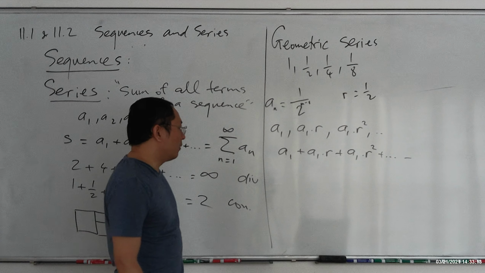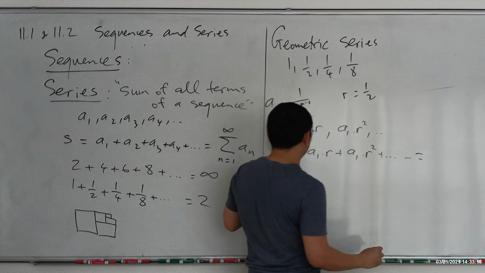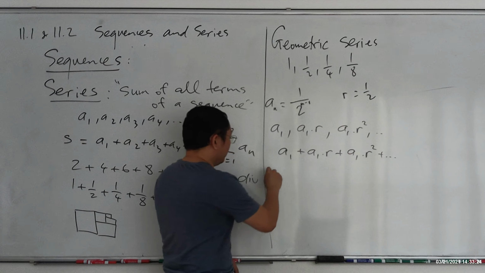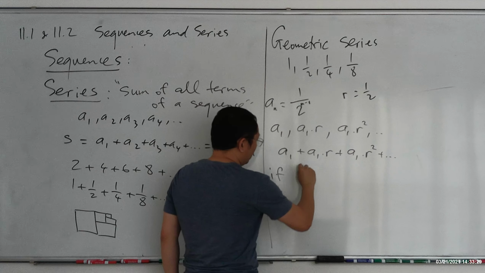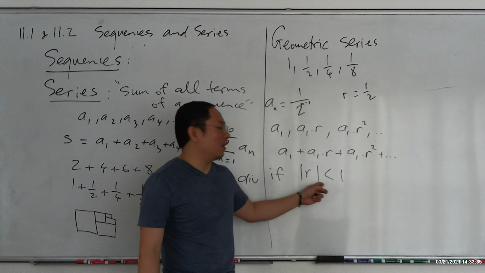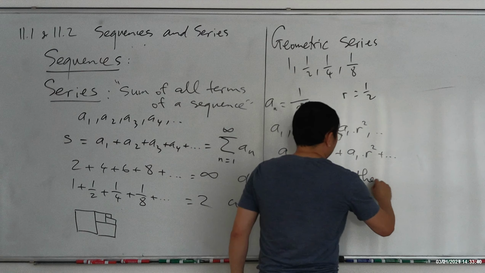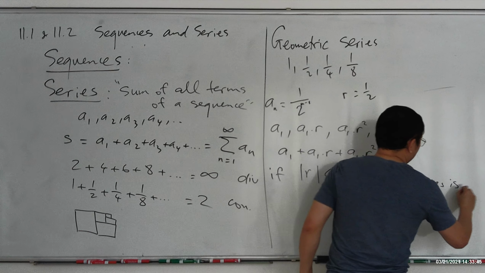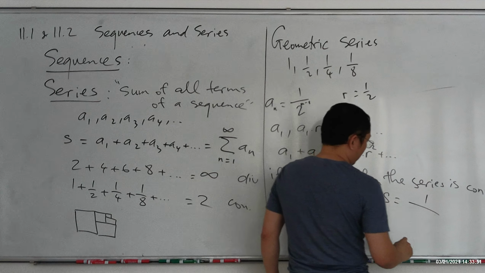Okay. And we have 2 cases in here. You can actually think of it like factoring out a1, but let me just write it this way. If the r right here, r stands for common ratio, is strictly between -1 and 1, so r could be -0.9 all the way to positive 0.9, -0.99, positive 0.99, then the series is convergent. And more than that, the sum is equal to a1 over 1 minus r.